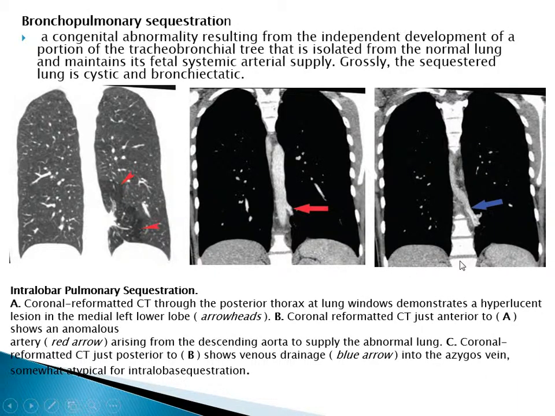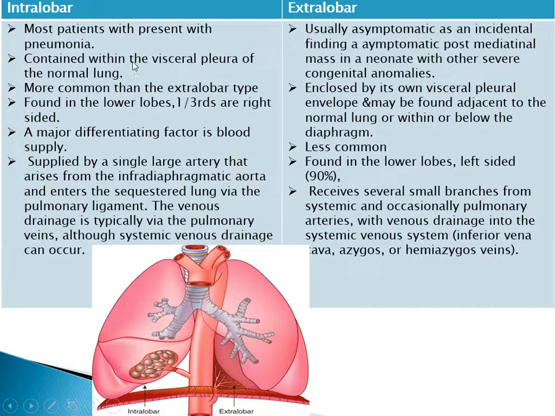Bronchopulmonary sequestration: we have intralobar and extralobar sequestration. In intralobar, most patients present with pneumonia, and extralobar is asymptomatic, an incidental finding. The intralobar is contained within the visceral pleura of the normal lung, while the extralobar is enclosed by its own visceral pleural envelope and may be found adjacent to the normal lung or within or below the diaphragm.